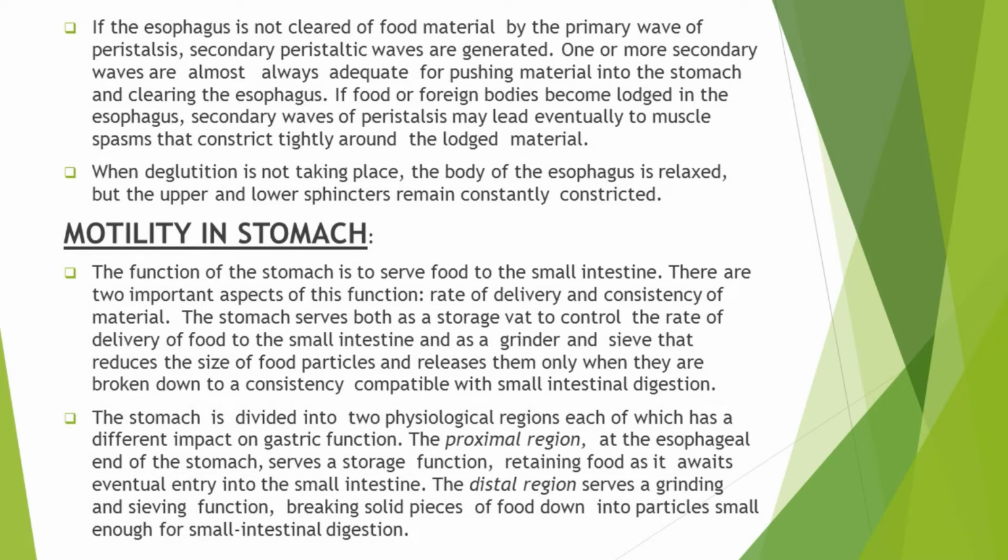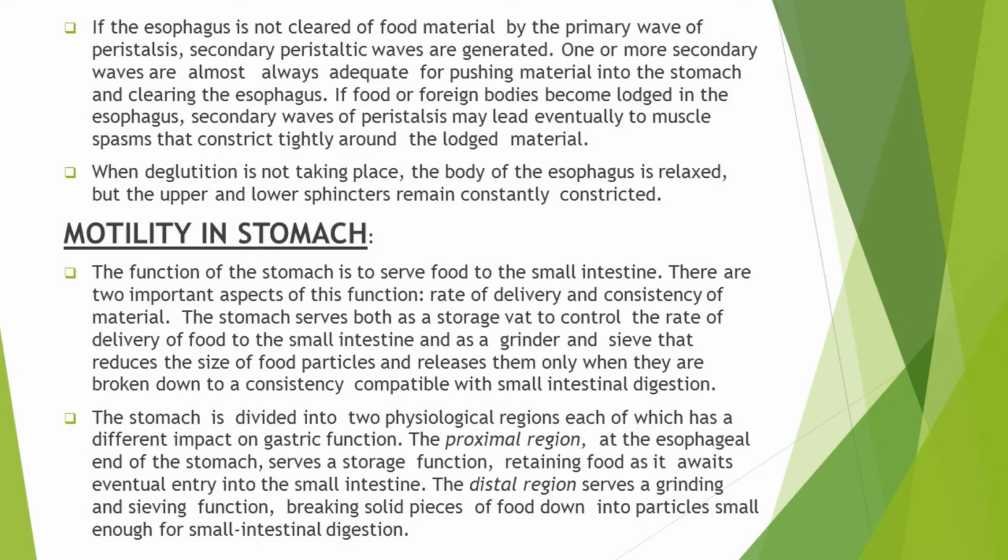And if the esophagus is not cleared of all of the material by this primary wave of peristalsis, another wave of peristalsis occurs, and this second wave is known as secondary peristaltic activity or the secondary peristaltic wave. One or more secondary waves are adequate for pushing the material into the stomach and clearing the esophagus.